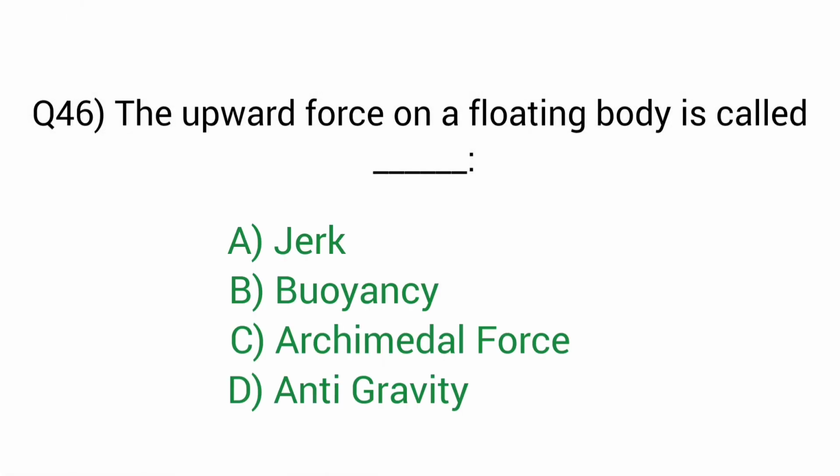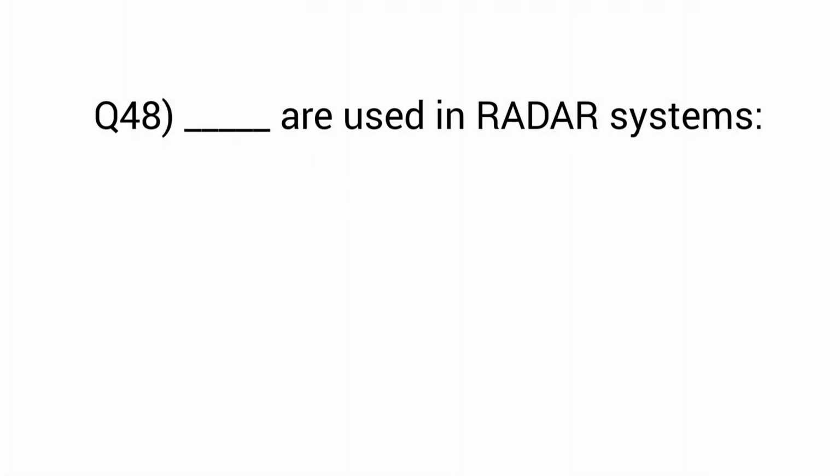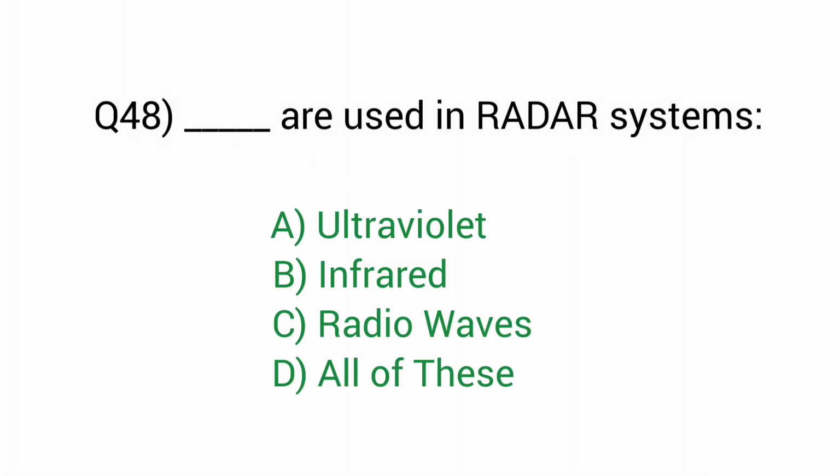Question number 46. The upward force on a floating body is called. Right answer option B, buoyancy. Question number 47. Which color is formed when yellow and cyan are mixed? Right answer option B, green. Question number 48. Which waves are used in radar systems? Right answer option C, radio waves.